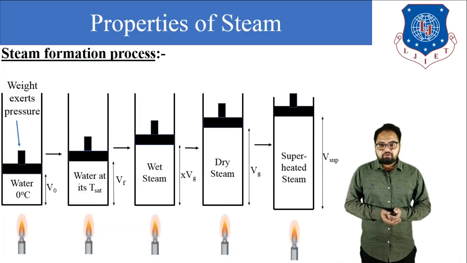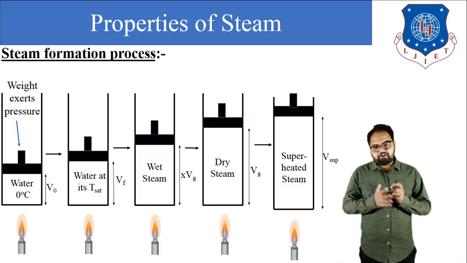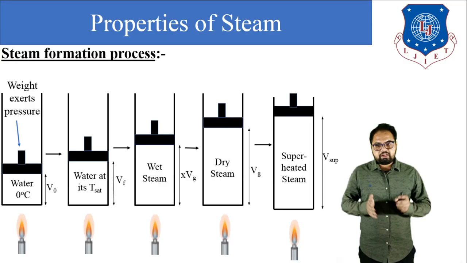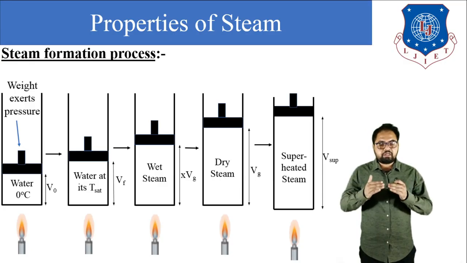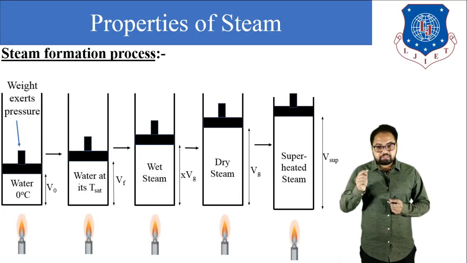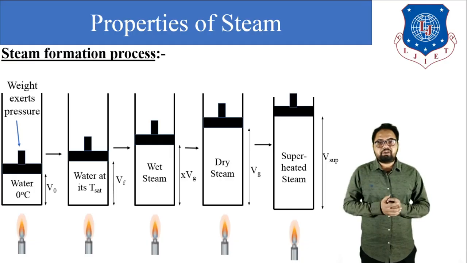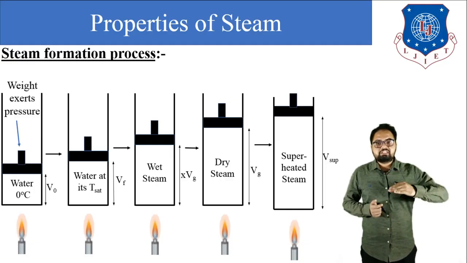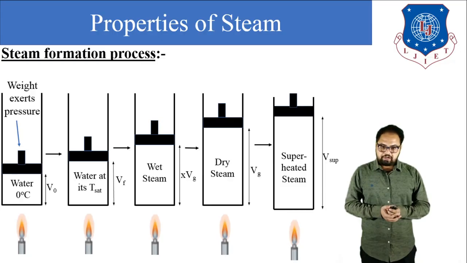So let's start. For understanding the steam formation process, first of all we take one cylinder, and in that cylinder one piston is fitted in such a way that it can easily slide inside the cylinder.